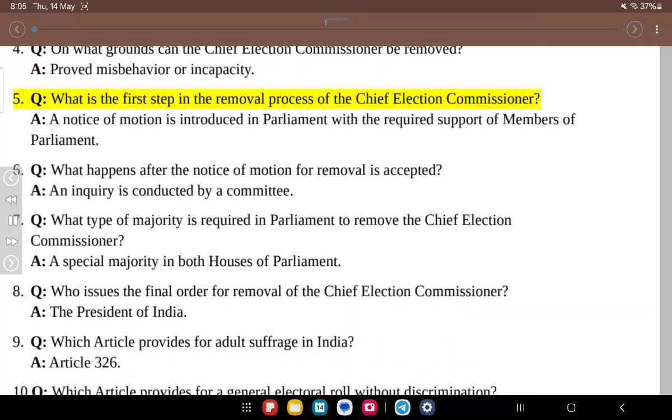5. Q. What is the first step in the removal process of the Chief Election Commissioner? A. A notice of motion is introduced in Parliament with the required support of members of Parliament. 6. Q. What happens after the notice of motion for removal is accepted? A. An inquiry is conducted by a committee.